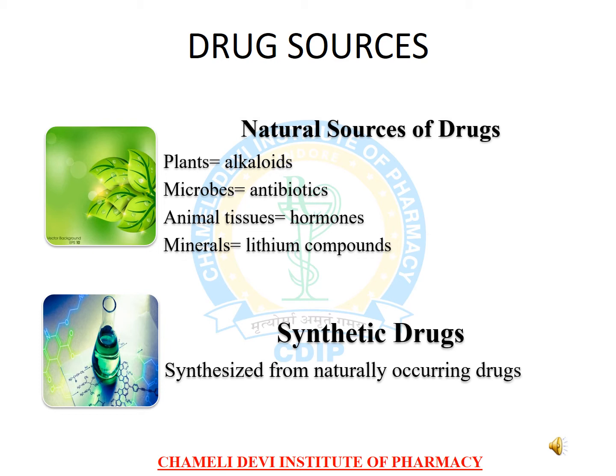Animal tissues contribute different drug sources. For example, hormones are the basic example of animal tissues as a natural source of drugs. And different minerals also work as a natural source of drugs, for example, lithium compounds. Synthetic drugs are synthesized from naturally occurring drugs. For example, if we want an anti-malarial drug, it can be synthesized using quinine, which is a cinchona alkaloid.